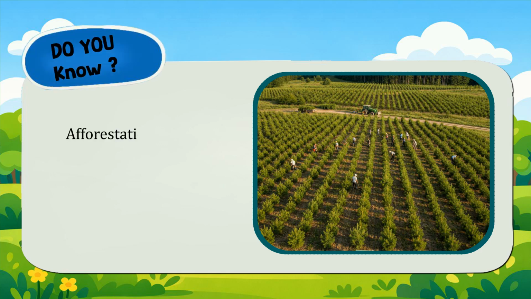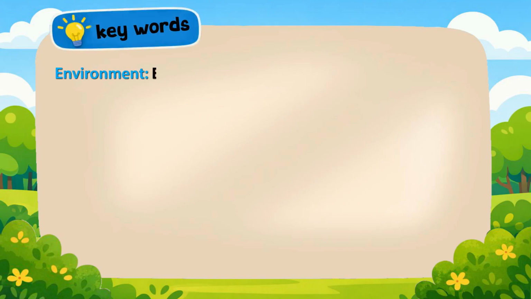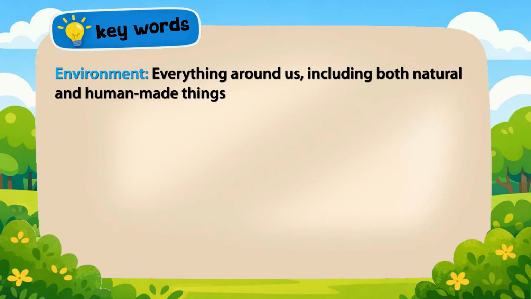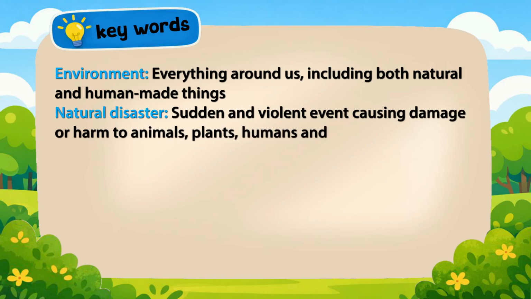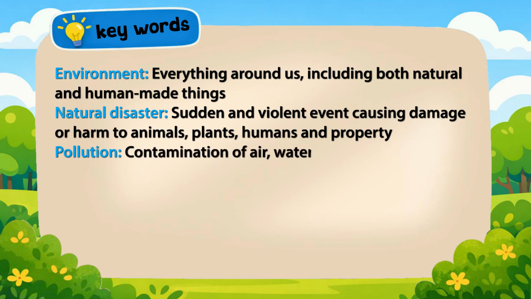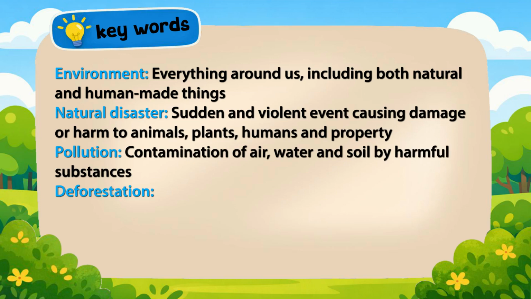Do you know, afforestation is the planting of trees in large numbers. Key words: Environment, everything around us, including both natural and human-made things. Natural disaster, a sudden and violent event causing damage or harm to animals, plants, humans, and property. Pollution, contamination of air, water, and soil by harmful substances. Deforestation, large-scale cutting down of trees.